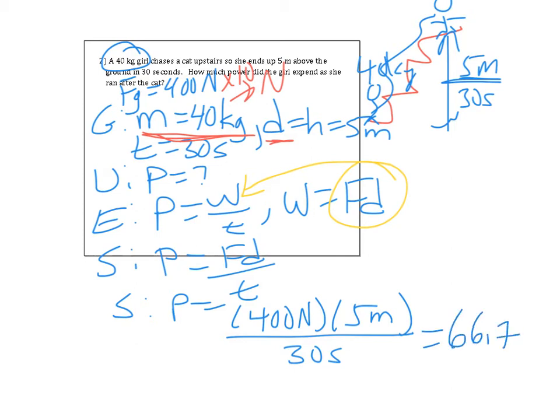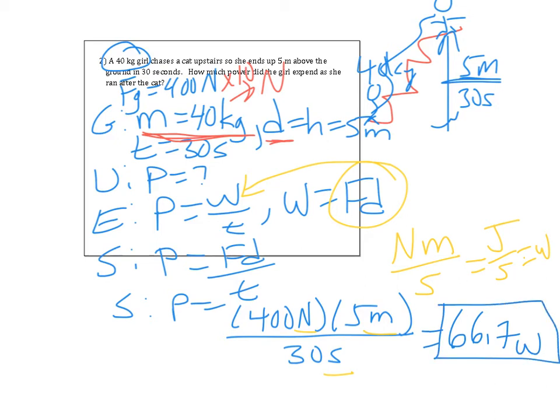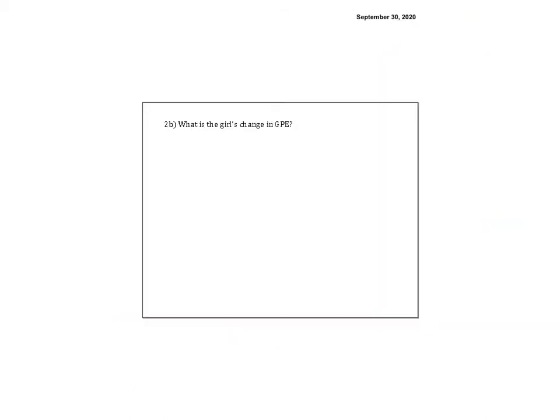66.7. The question is, what are the units? So I look on the top and I see Newton meters per second. Newton meters over seconds, which is the same as a joule per second, which is the same as a watt. So I know it's 66.7 watts. Okay, look at all the information we had here. You should have. Let's try number 3.